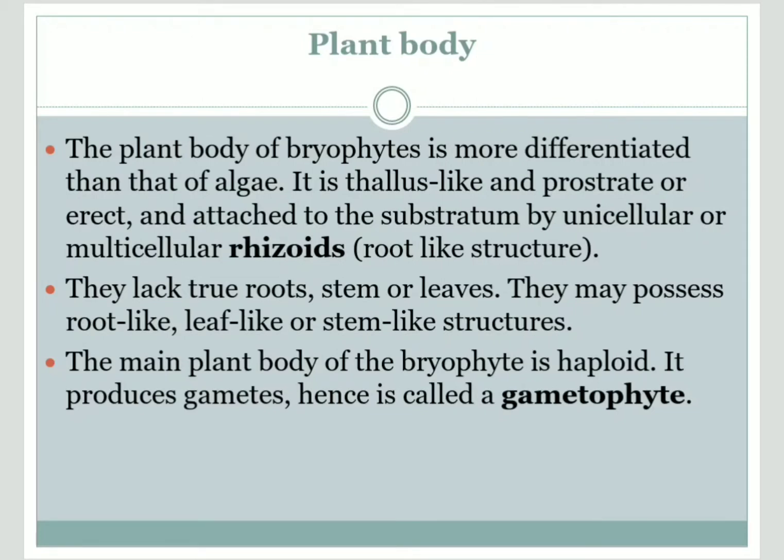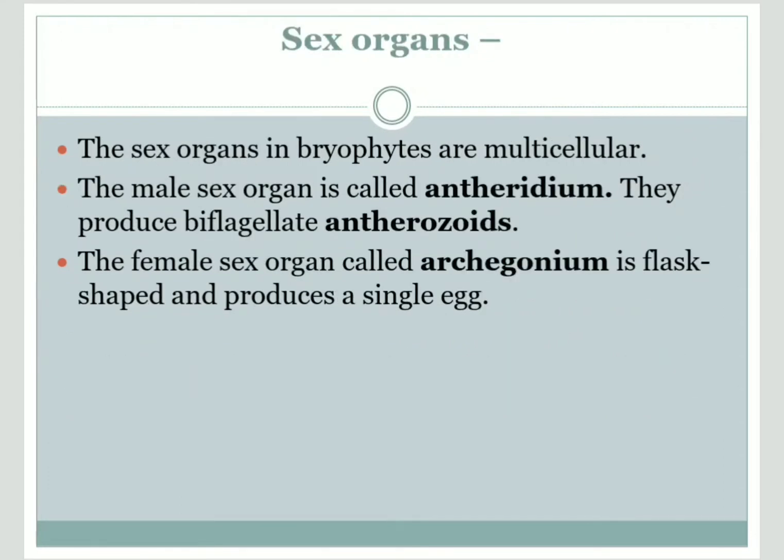The main plant body is haploid, which will produce the gametes, male and female gametes. That is the gametophytic body. So what are the gamete-producing sexual organs?